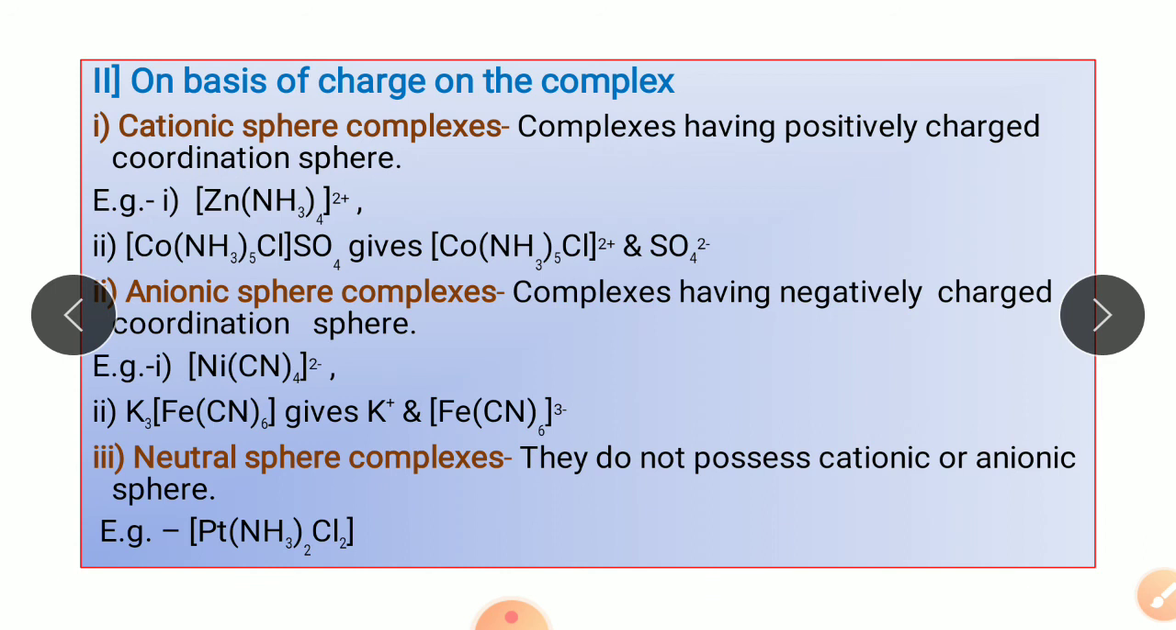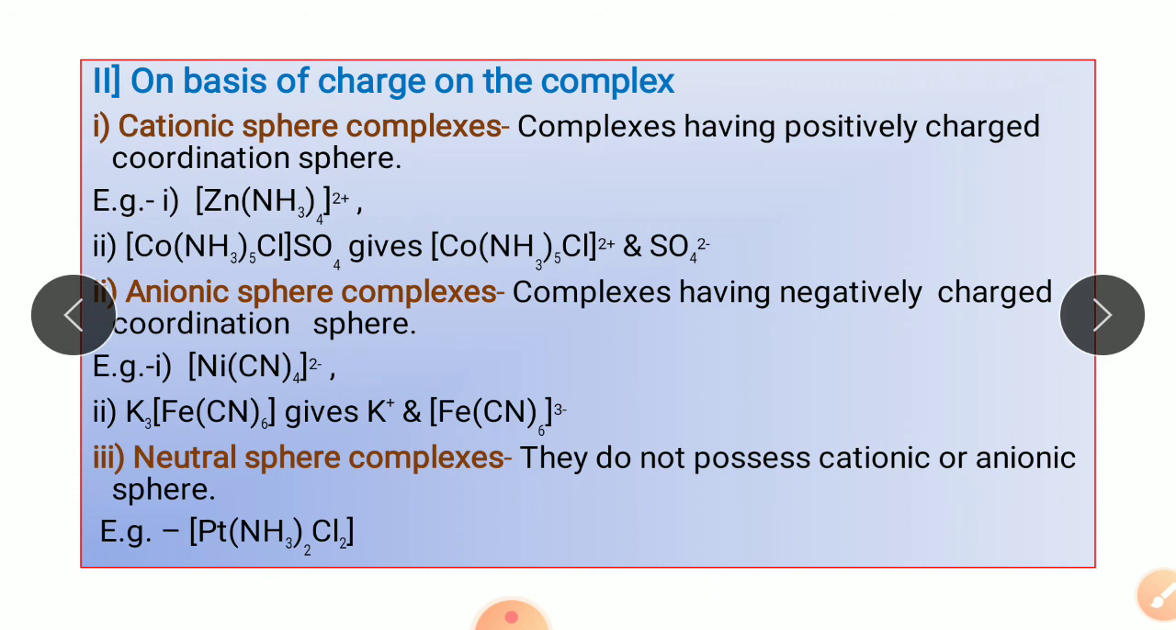Moving on to the next type, that is anionic sphere complexes. These complexes have a negatively charged coordination sphere. For example, tetracyanonickel, that is Ni(CN)4 carrying a 2 negative charge. So this coordination sphere is carrying a negative charge, so this is an anionic sphere complex.